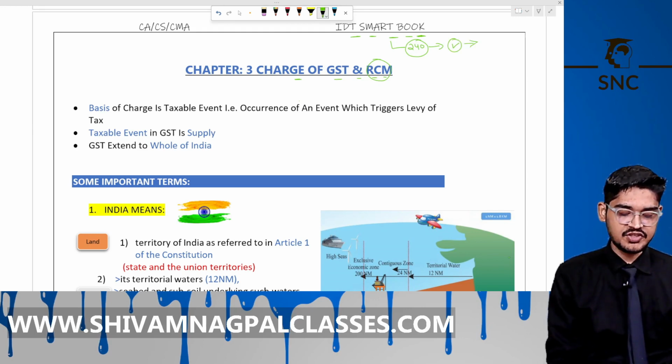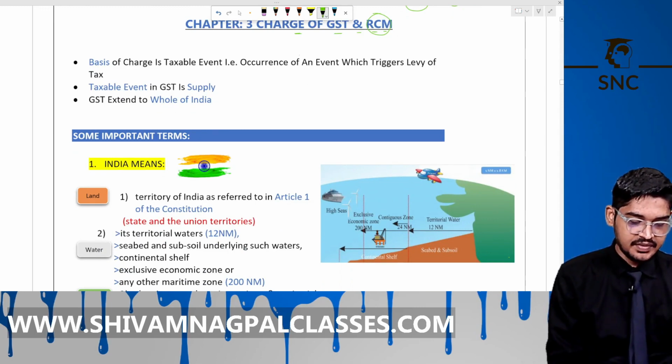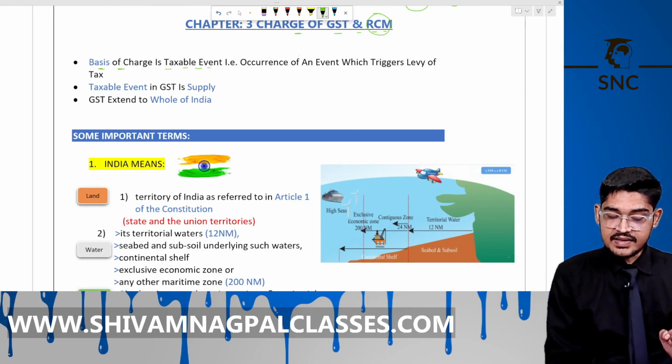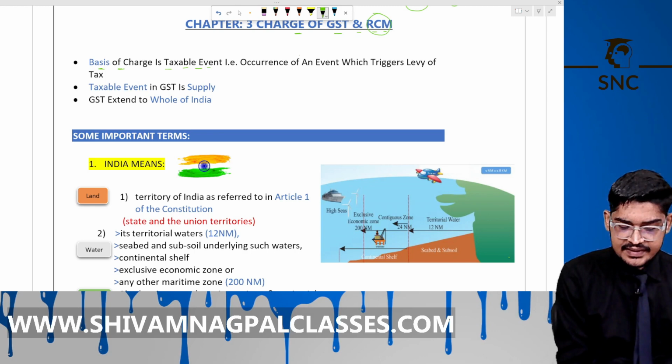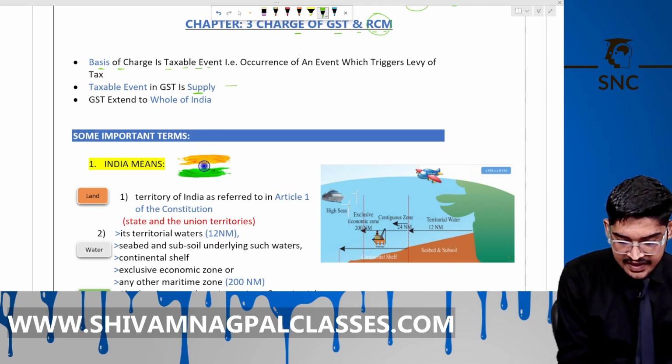Okay, let's revise this chapter. Reverse charge mechanism. Basis of charge is the taxable event. So what is taxable event under GST? That is supply. If you made a supply, then charge is created on you. You have to pay GST to government.